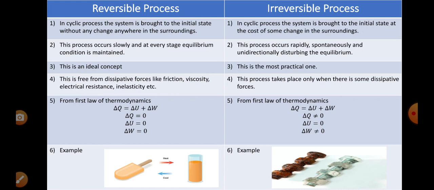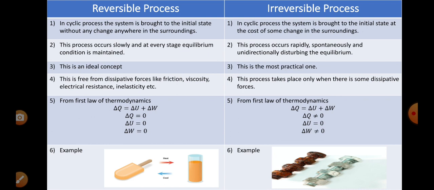Now, let us understand reversible and irreversible processes. In a reversible process, the system is brought to the initial state without any change anywhere in the surroundings. That is, what is happening is that it is moving slowly, in equilibrium with the surroundings, with no change in any variable: neither volume, nor pressure, nor temperature changes. Everything is in equilibrium, but the process continues and reaches the original position after a certain cycle.